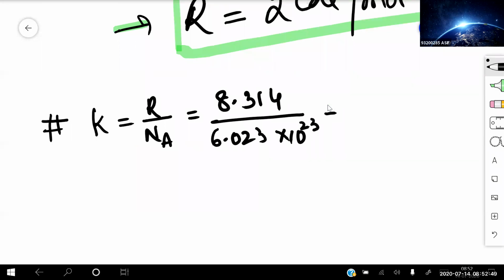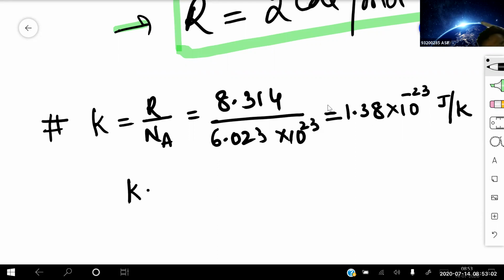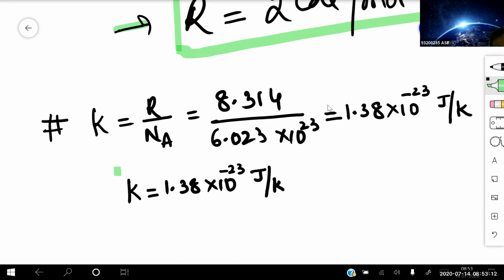If I simplify this, it comes out to 1.38 into 10 to the power of minus 23 joule per Kelvin. So the k value is 1.38 into 10 to the power of minus 23 joule per Kelvin, which is the unit of this.